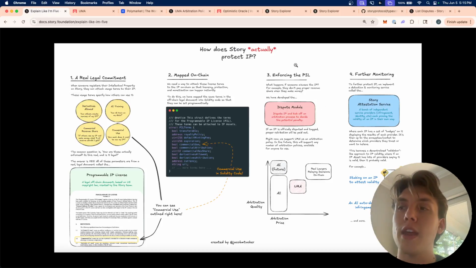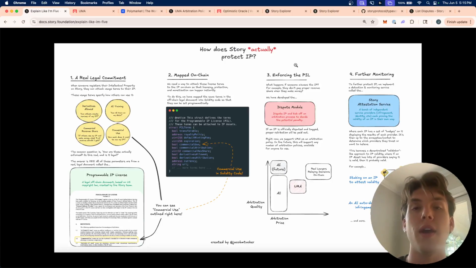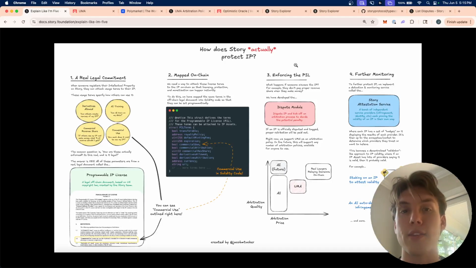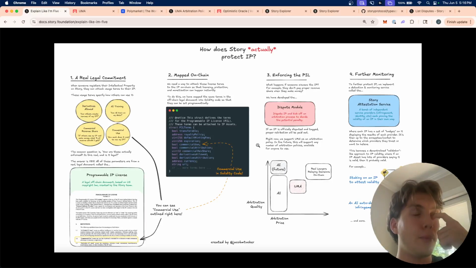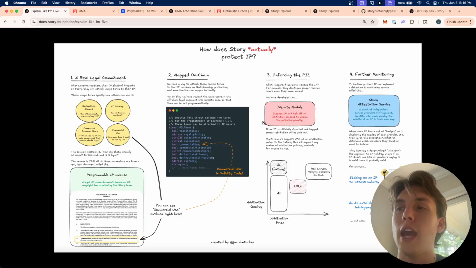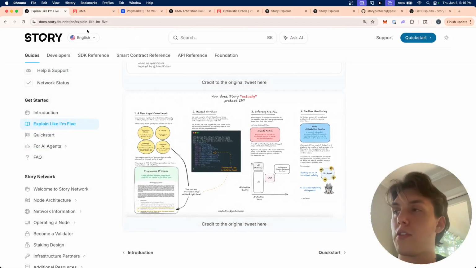But then step 3 is the dispute module, and this is actually enforcing and taking down and properly paying affected IP assets that are used improperly. And so this isn't just flagging or sort of like putting a badge on IP. This is actually taking down an IP and again making sure royalties are paid out. And so this dispute module, this step 3, is what we're going to talk about today. And so, by the way, this diagram is in our docs if you want to check it out.